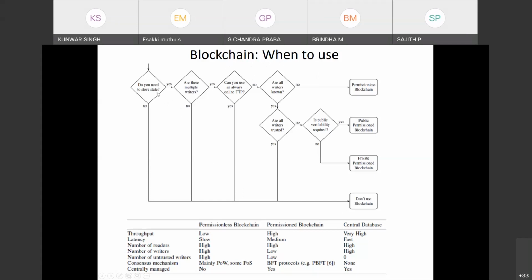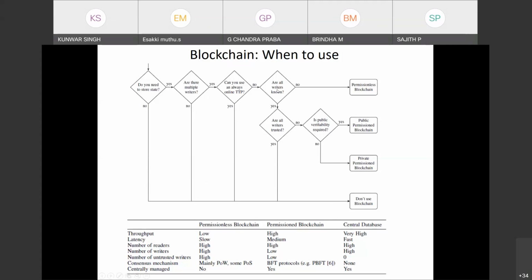So this is given here. Do you need to store state? If it is no, then don't use blockchain. If it is yes, then you have to see, are there multiple writers? If yes, then maybe. If no, then you should not use blockchain. If yes, can you use an always-online TTP? Whenever in any system you have a trusted third party, then one should not use blockchain. It is better to use a central database, because if all the people trust one party, then it is better to use a central database.